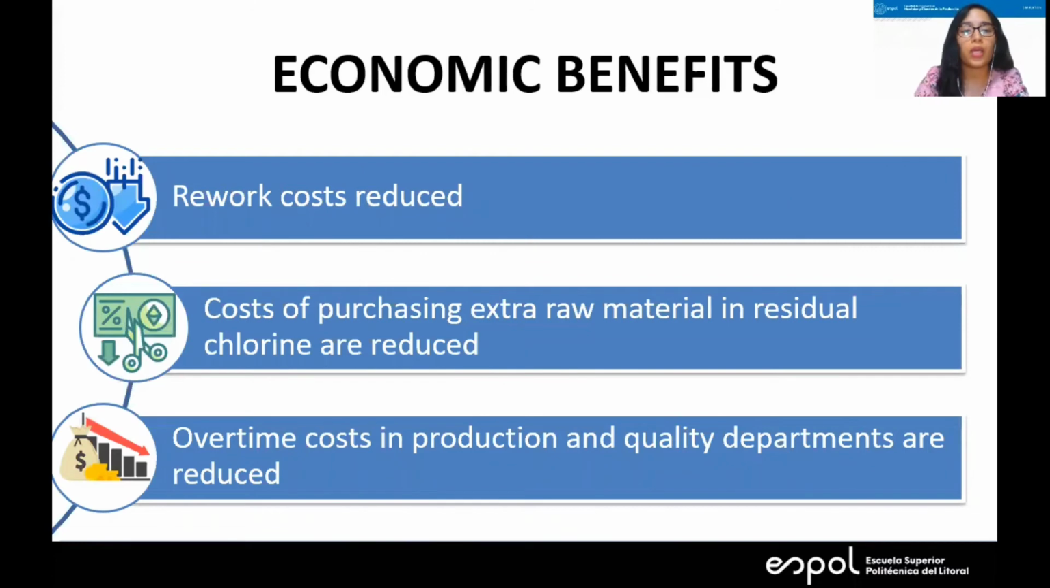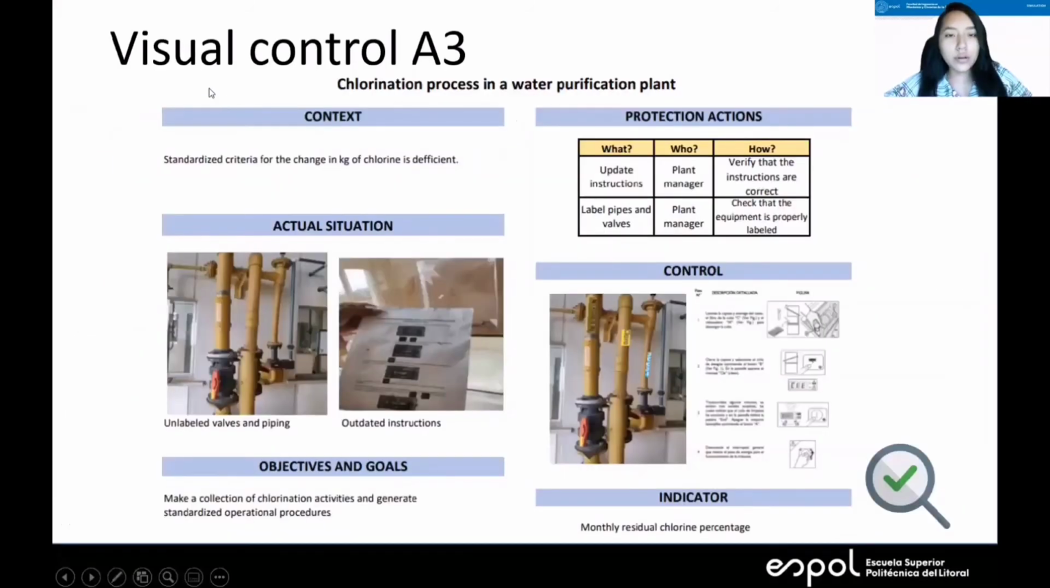In the economic benefits, we can see the reward cost reduced, cost of residual, overtime. We conclude reward cost reduced, cost of purchasing extra, overtime costs. We have a visual control A3.